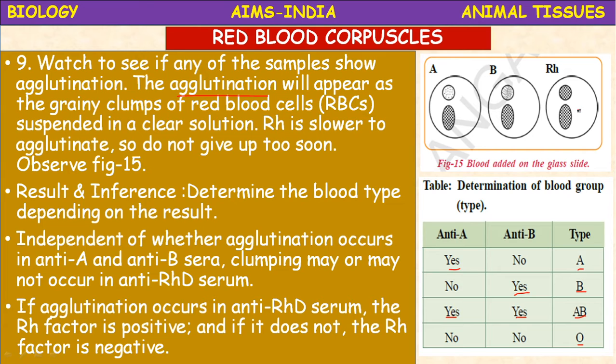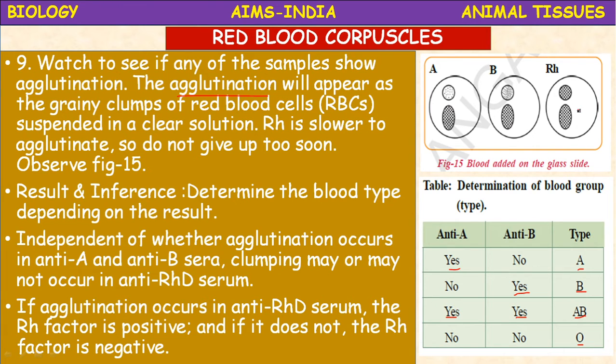Okay. So for A group people, with anti-A there is agglutination. With anti-B sera there is no agglutination. Then it is A group. If the agglutination is also seen in the RH, then it is A positive. If agglutination is there only in the anti-A and there is no agglutination in the anti-B and no agglutination in the RH also, it means A negative.